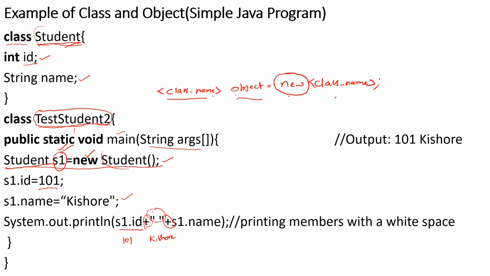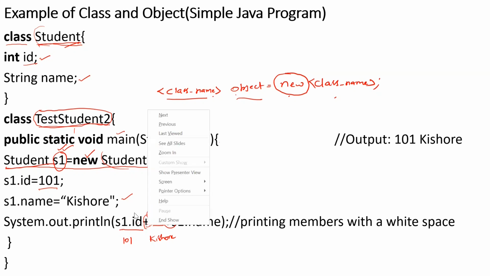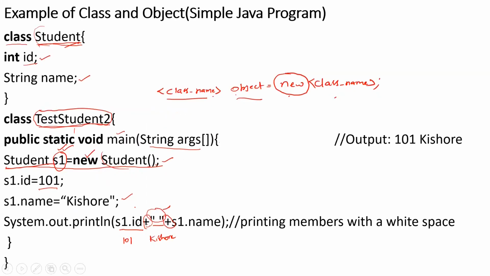So this plus is just going to give some value for a given output, right? It is going to concatenate whatever you give. So here you have given a space, and that space is concatenated to this ID. Is the point clear? So here this is the output which gives you 101 space Kishore. Now in this space, if you write anything, like equals to, that equals to will be printed over here like this. Okay, is the point clear?